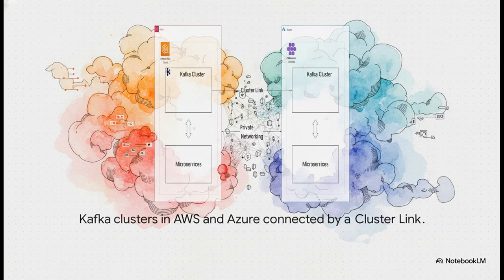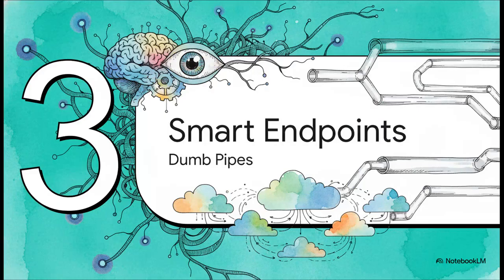And here is what it actually looks like. Check this out. We've got two totally separate Kafka clusters. One's living in AWS, the other's in Azure. But they are seamlessly connected with a piece of tech called a cluster link. Now, this isn't just copying some data back and forth. No way. This is creating a single, logical data fabric that literally stretches across both clouds. This is how you make native multi-cloud a real thing. All right, so we've got our superhighway for events all set up.